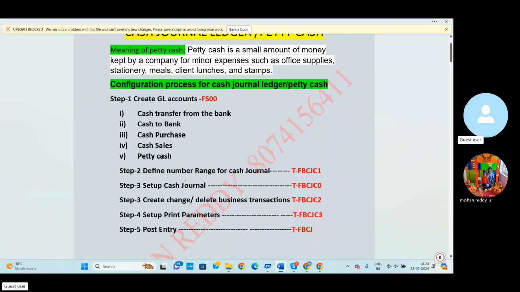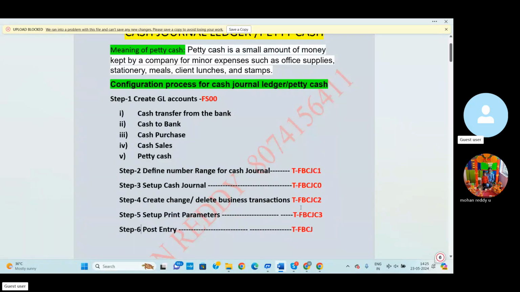Then the second step is define number range. For these cash general entries, we can create the number range, using FBCJC1 T code. These are all T codes for the process of the steps below, step 4, step 5 and step 6.